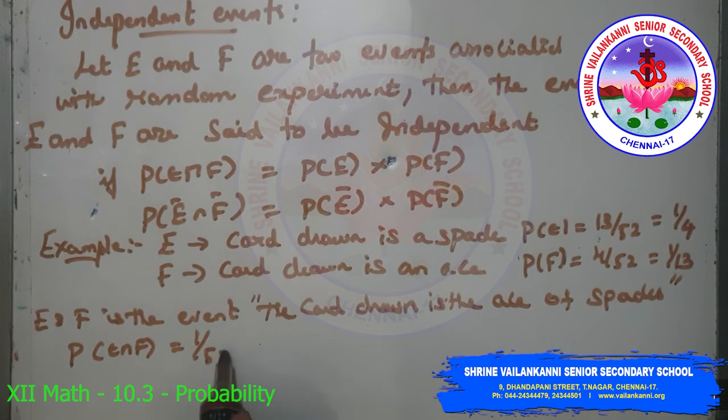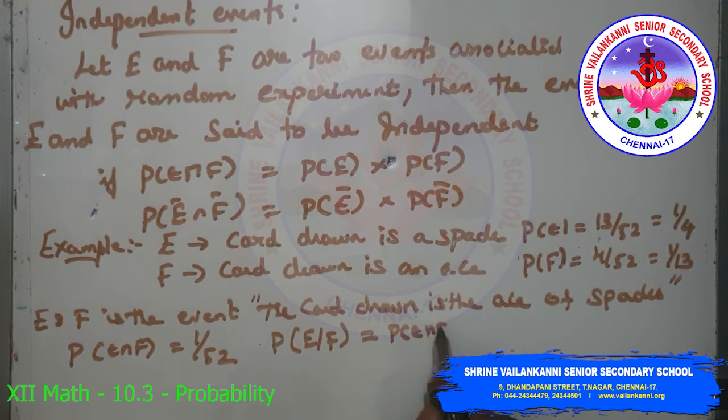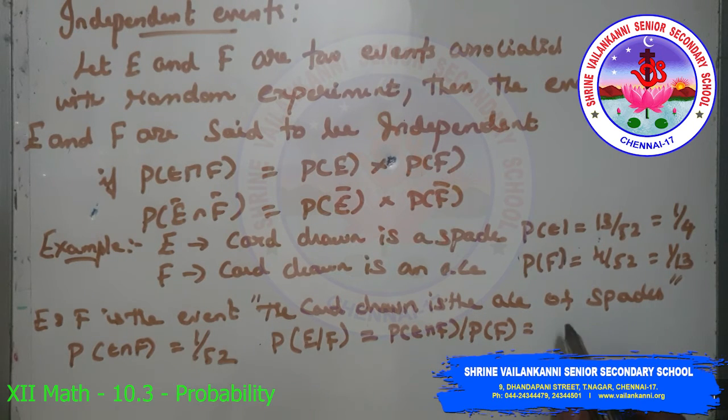Now we are going to find the conditional probability P of E by F, which is P of E intersection F by P of F. So P of E intersection F is 1 by 52, divided by 1 by 13, that is 4 by 52. So we get 1 by 4. So P of E by F is equal to 1 by 4, which is nothing but P of E.